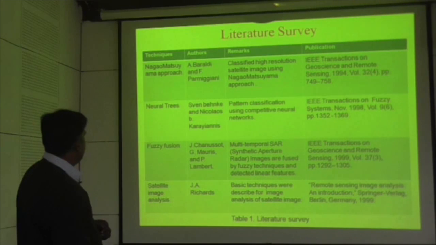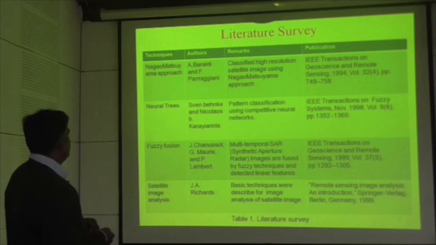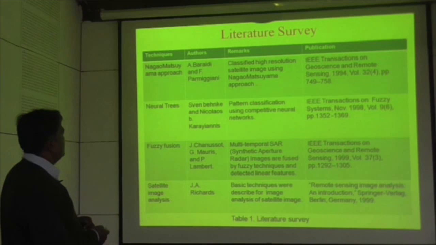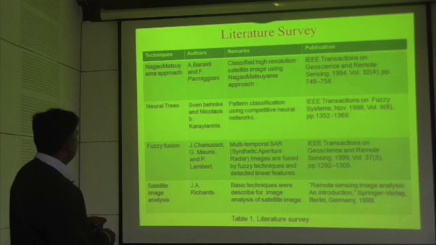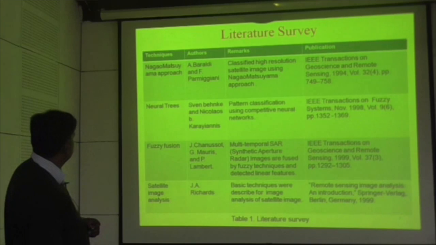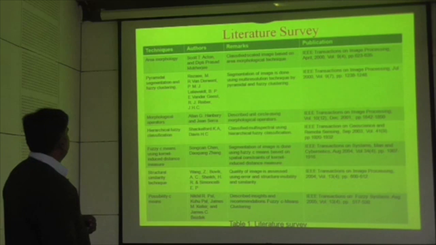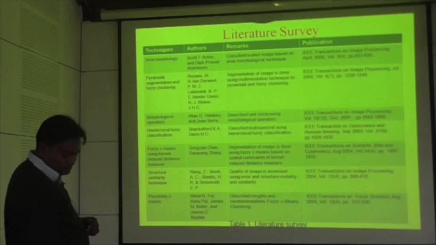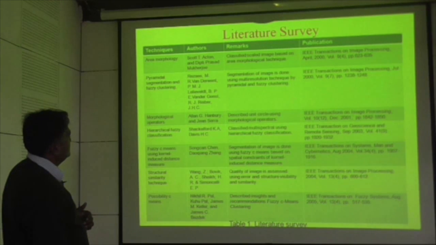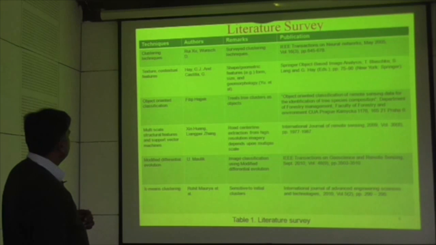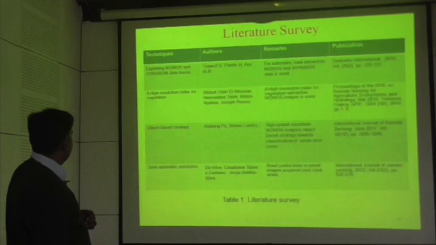So this is the literature survey that has been done. These are the various techniques which have been identified from 1994. The Nagai-Matsuye approach, in which classification of high resolution satellite images has been done. Neural network, fuzzy fusion, satellite image analysis. Then area morphology, we have used the area morphology technique. Then pyramidal segmentation, morphological operators, hierarchical fuzzy classification have been used. Similarly, such research has been going on in this field. These are the techniques: textural and contextual features, object-oriented, multi-scale structures, and modified differential evaluation K-means.